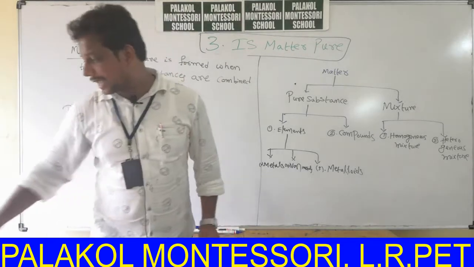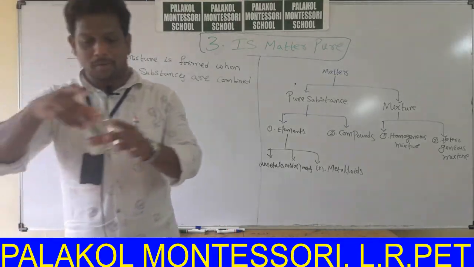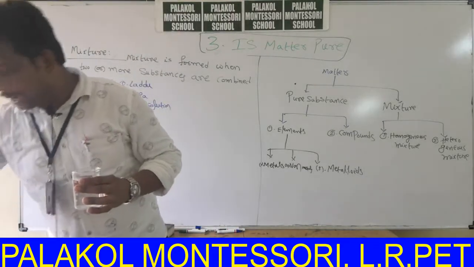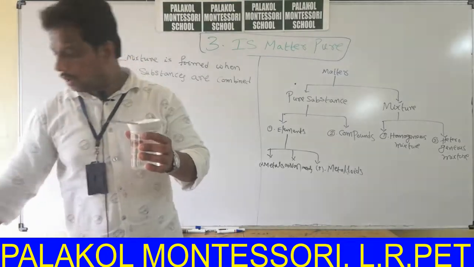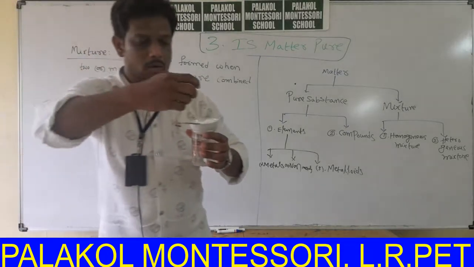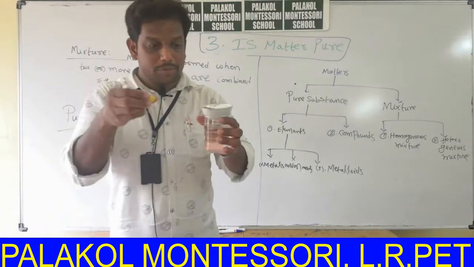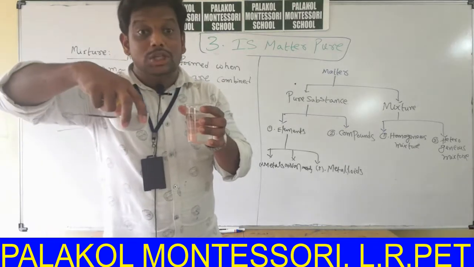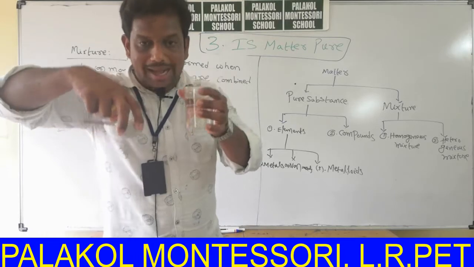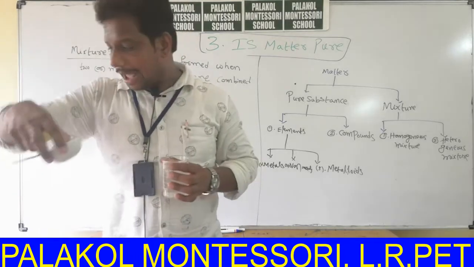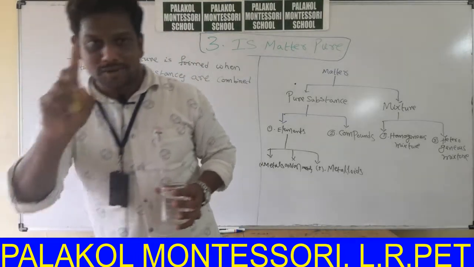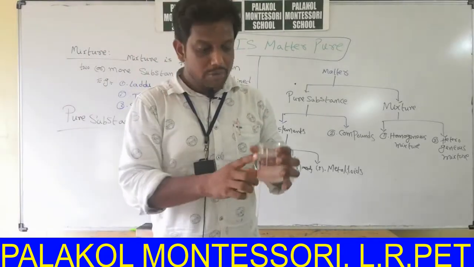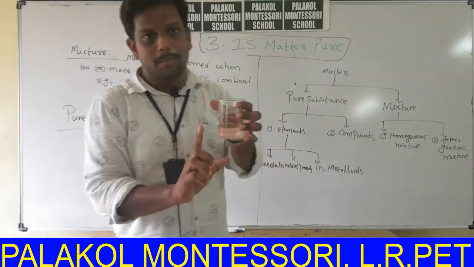I will explain with one example. Say for example, take water, sugar, and lemon. If you prepare a solution with the help of water, salt and lemon, it is an example for mixture.